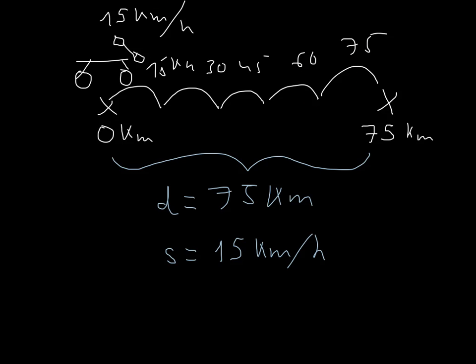Another way that I could say this is, I need to divide this 75 kilometers in 15 kilometer chunks, right? So I divide this by this. Now, I can say this, or I can write this down as a mathematical formula. So the time that it took me is going to be the distance, in this case 75 kilometers, but since I want this to be useful for any distance, I'm just going to write d. So here's my distance divided by my speed. So distance over speed. That's the time that it's going to take me to do this.